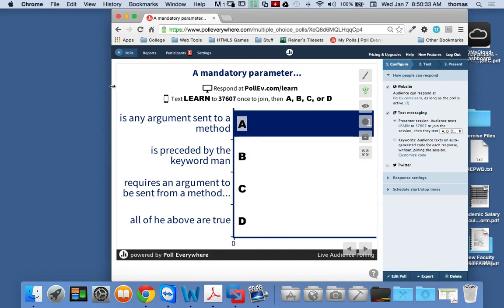So again, a mandatory parameter is: A, any argument sent to a method. B, is preceded by the keyword man. C, requires an argument to be sent from a method. And D, all of the above is true. So take your time, answer the question. You can do this online if you want to go to the website, pollev.com/learn, or you can do it through your cell phone, whatever you feel more comfortable.